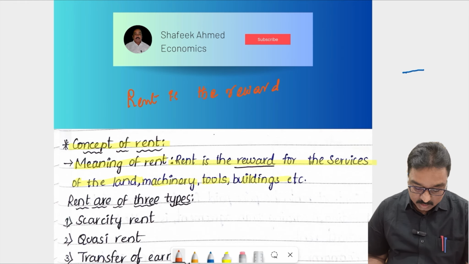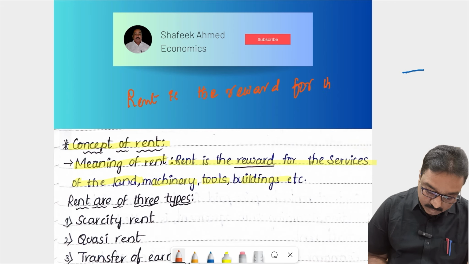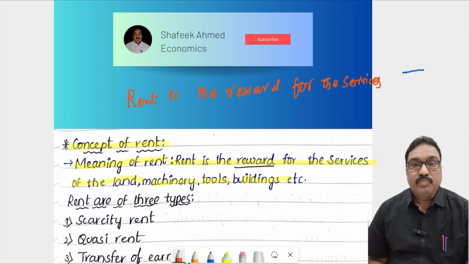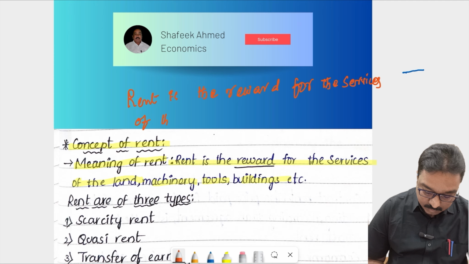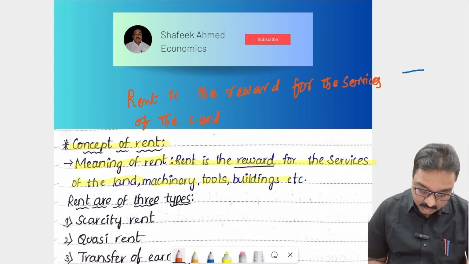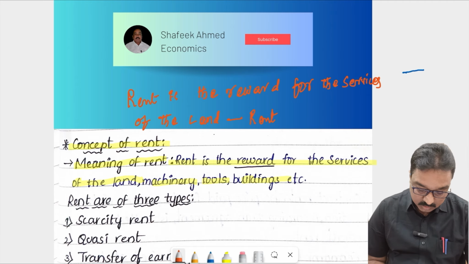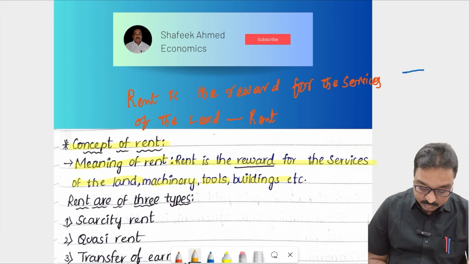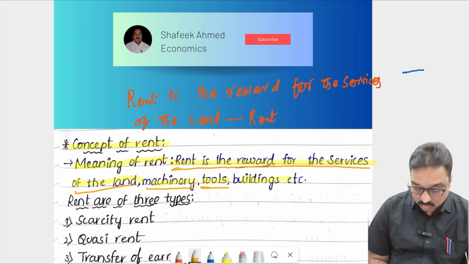That is called the rent. Okay, so rent is the reward for the services of land, machinery, tools, building.